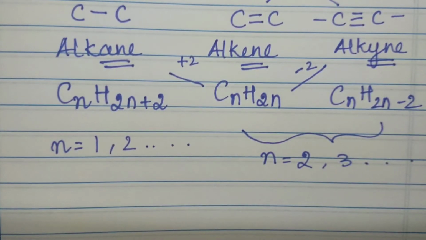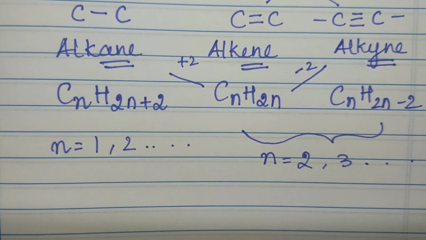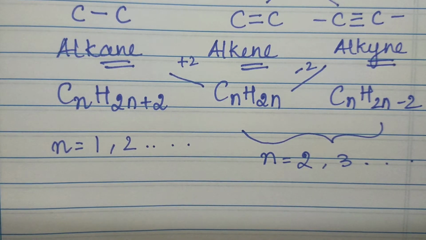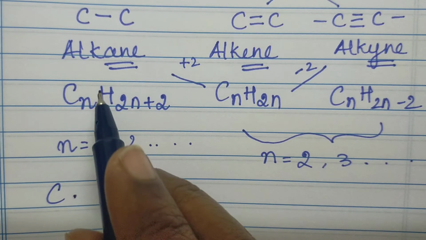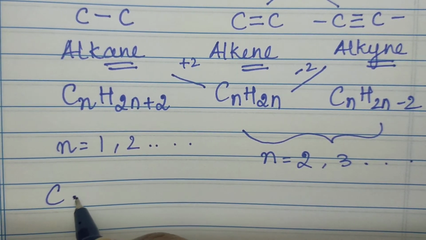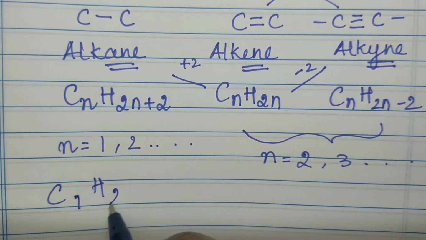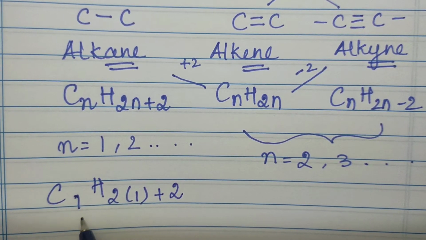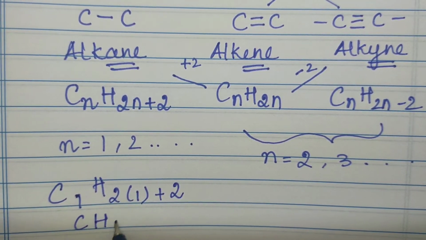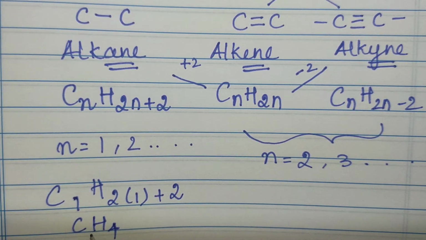Now let us substitute in the general formula and check. Instead of n we are substituting 1. So C1H2×1+2 becomes CH4. No need to write this 1, it is understood. If there is no number, it is 1.